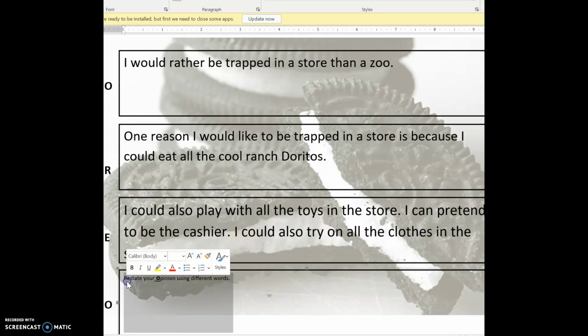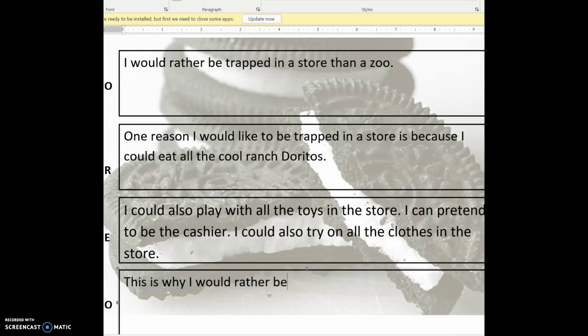And then in the end, you see now we have the O, we wrote the opinion, we gave our opinion, we wrote the reason, we gave examples. We didn't give one example, we gave many examples. And then in the end, I'm going to restate my opinion using different words, right? So our favorite one I remember from school is, this is why I would rather be trapped in a store than a zoo. So my friends, this is all it is to opinion writing.